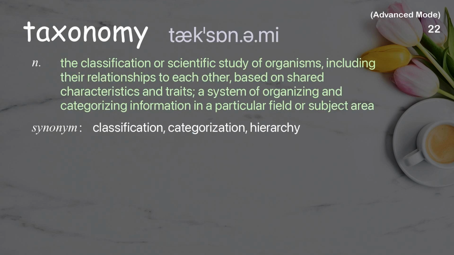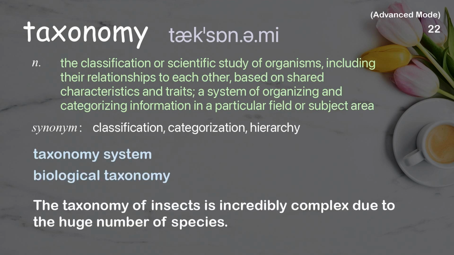Taxonomy. The classification or scientific study of organisms, including their relationships to each other, based on shared characteristics and traits; a system of organizing and categorizing information in a particular field or subject area. Examples: Taxonomy system. Biological taxonomy. The taxonomy of insects is incredibly complex due to the huge number of species.